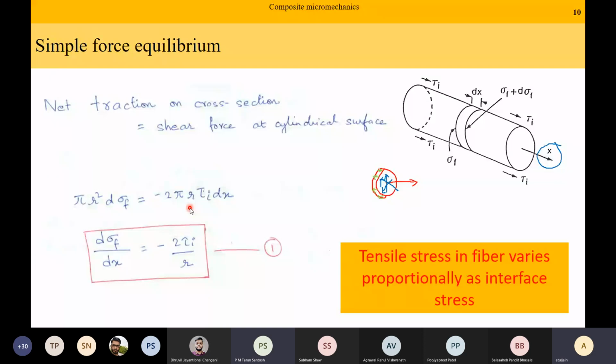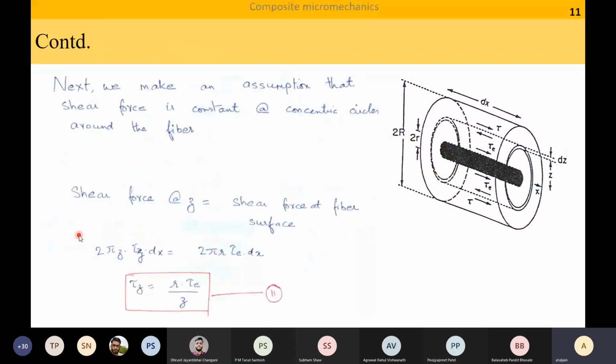Good. Okay, so let us now keep this important result in mind. Let us take our derivation further. Now, this black one is my fiber and it is surrounded by matrix. Next, Cox in this case made an assumption that in concentric circles, the shear stress or shear force is constant.